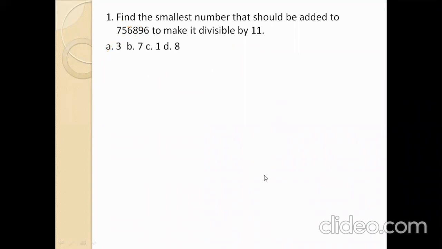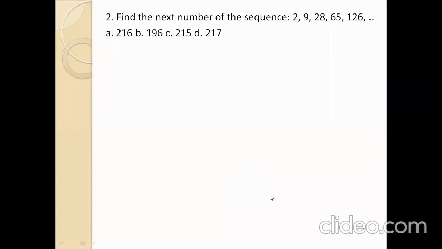Next. Find the next number of the sequence: 2, 9, 28, 65, 126.